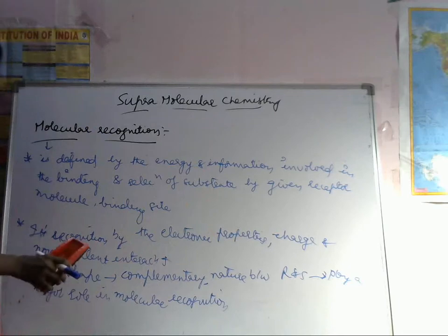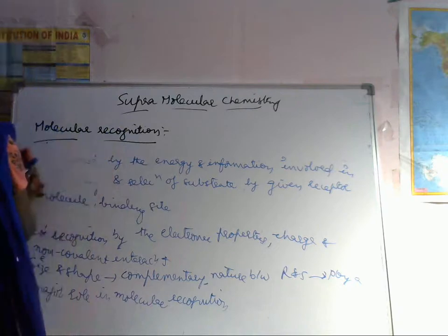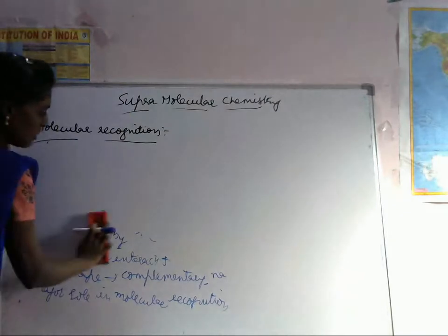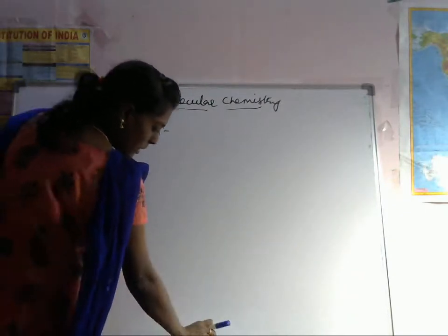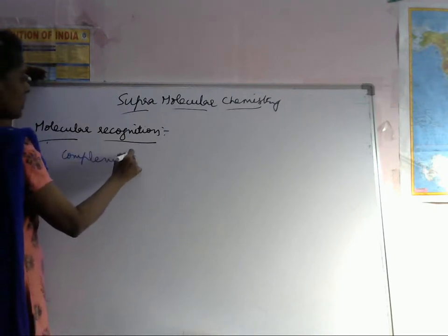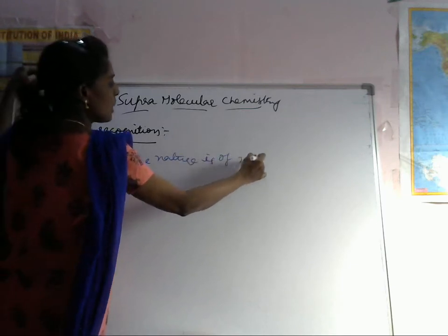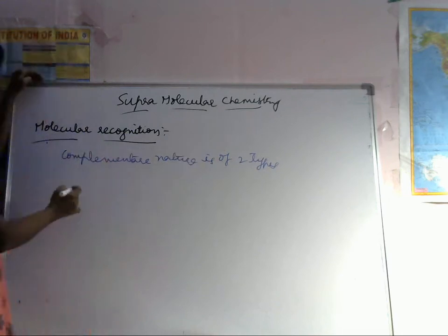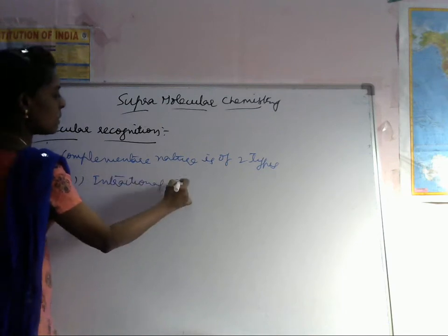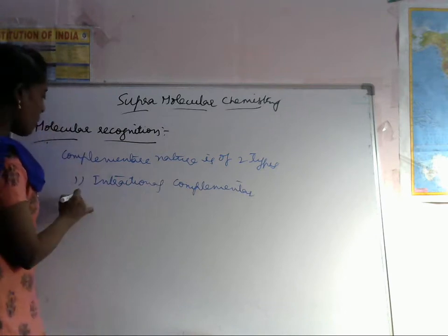In the next one, this complementary nature is of two types. Let's see the complementary nature. What are they? They are intramolecular complementary and intermolecular complementary.